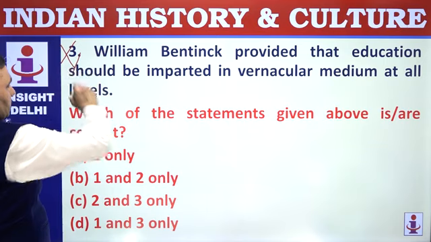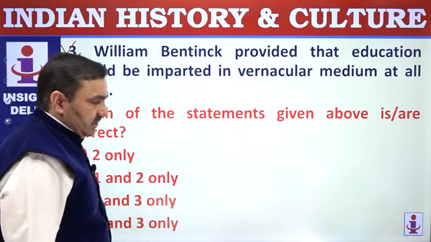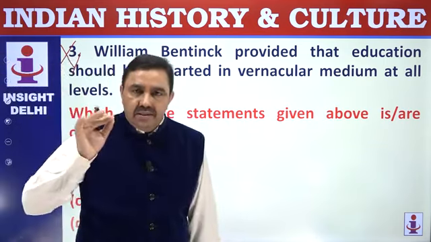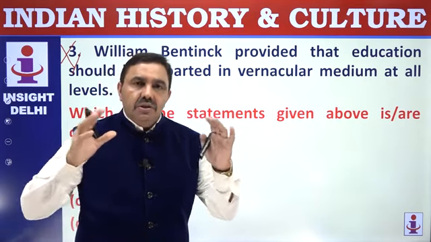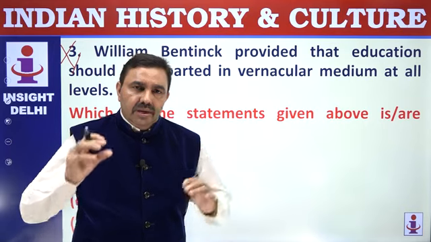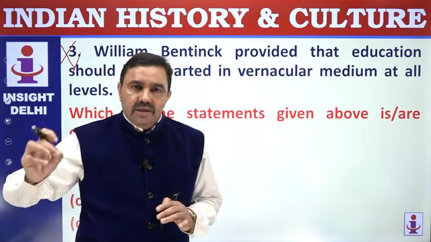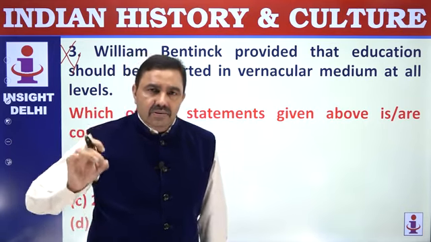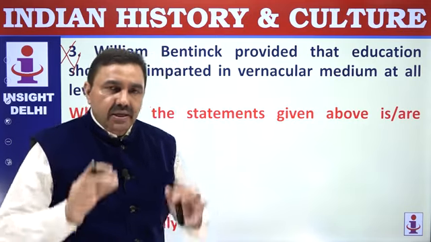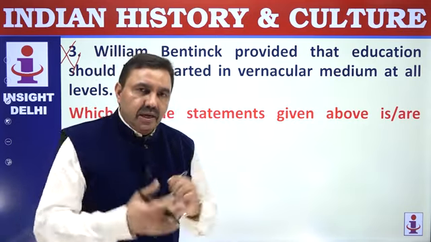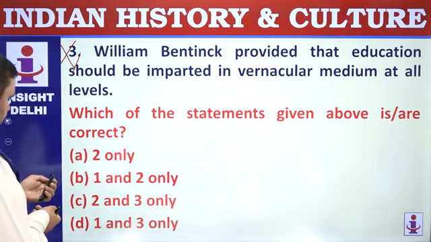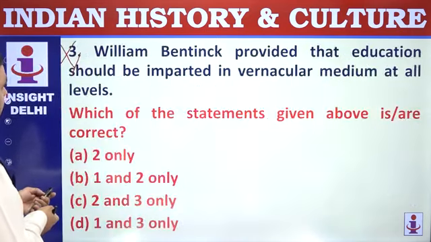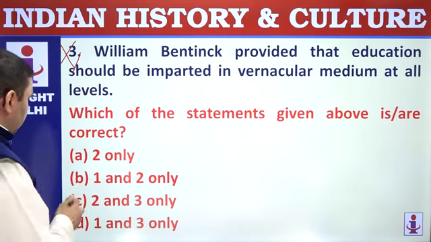The Education Resolution adopted on 7th March 1835 by the Governor General in Council of William Bentinck adopted the education policy that vernacular shall be the medium of instruction at lower level, that is primary level, and at higher level the education must be imparted in English medium. So that was the Education Resolution. First is wrong, third is wrong. Which are correct? Only 2.